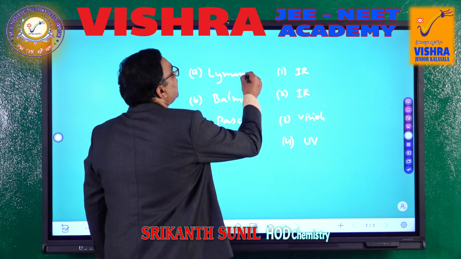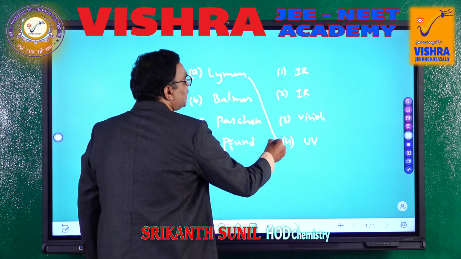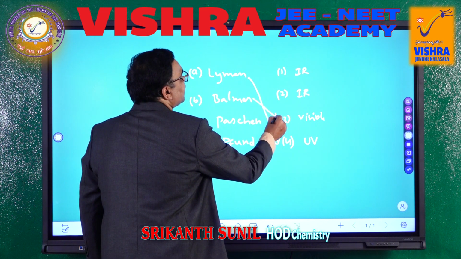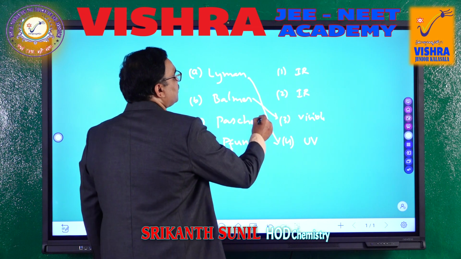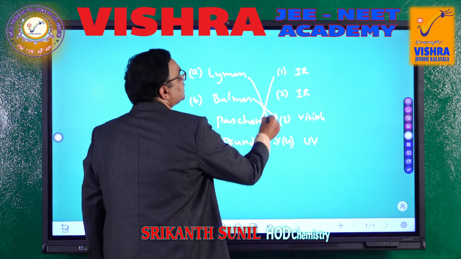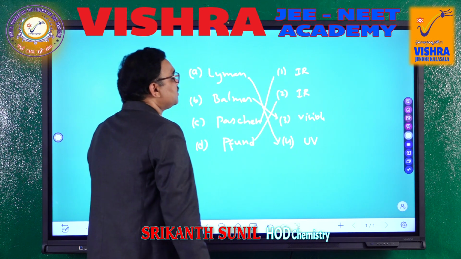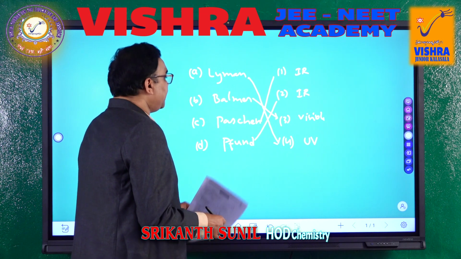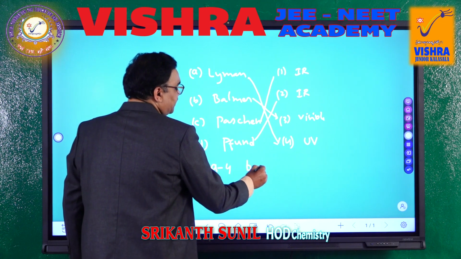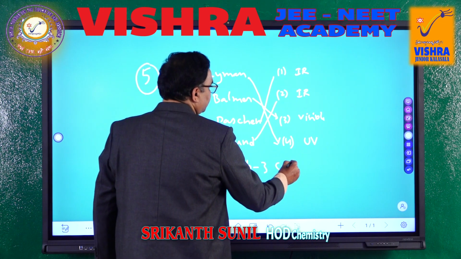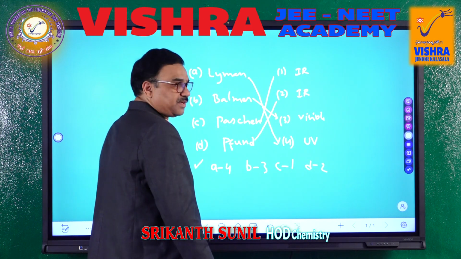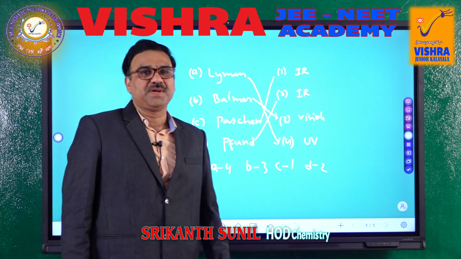So, we know that Lyman series lines are produced in the UV region. Balmer series is the only series which we can see, so these are in the visible region. Of course, Paschen as well as Pfund series both are in the infrared region. We can say 1, 2 or 2, 1, anything is correct. So, in the options, they gave A with 4 and B with 3 and C with 1 and D with 2. So, this option is the correct option. Very simple from the line spectrum of hydrogen.